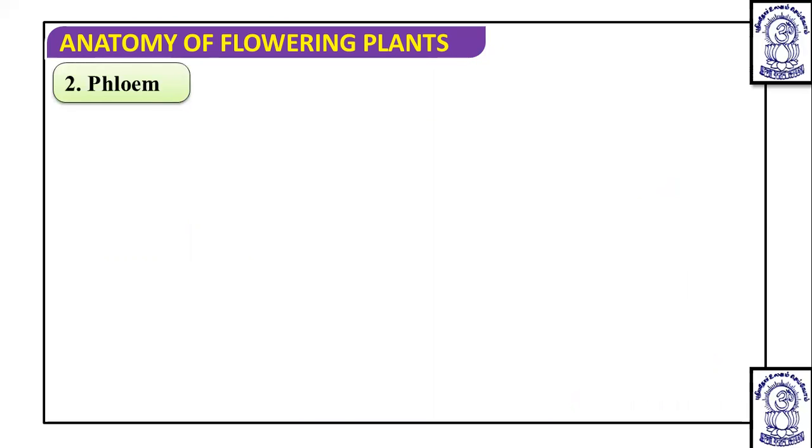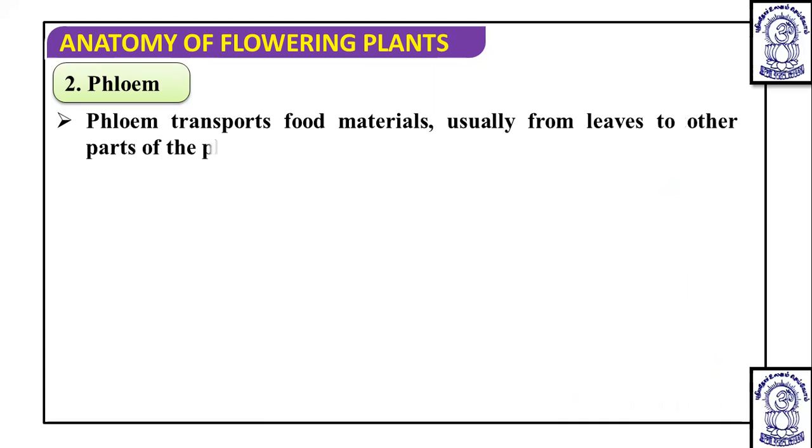Now, after this, the second one is the phloem. After the xylem, it's another conducting element, but this is the conducting element for the food. This phloem transports food material usually from leaves to the other parts of the plant. Why? Because in leaves the synthesis occurs. So food gets synthesized in the leaves and then it is transported to the other parts of the plant. So phloem performs multi-directional transport.